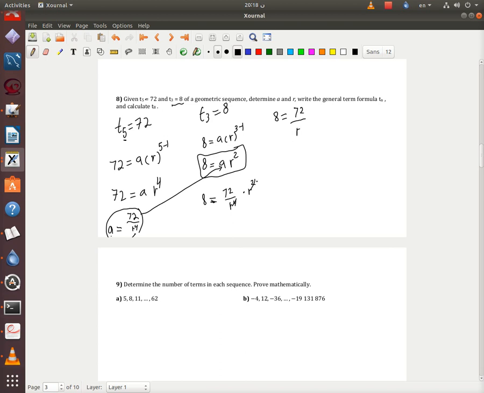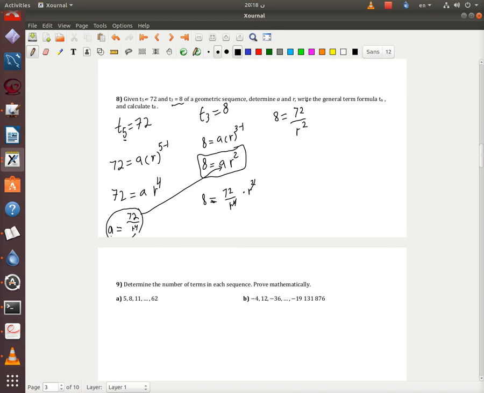Because here we have 2 and here we have 4, so this will cancel out. I'm not gonna have r to the 4 here, but I'm gonna have r squared. We have taken this in unit 1, remember.